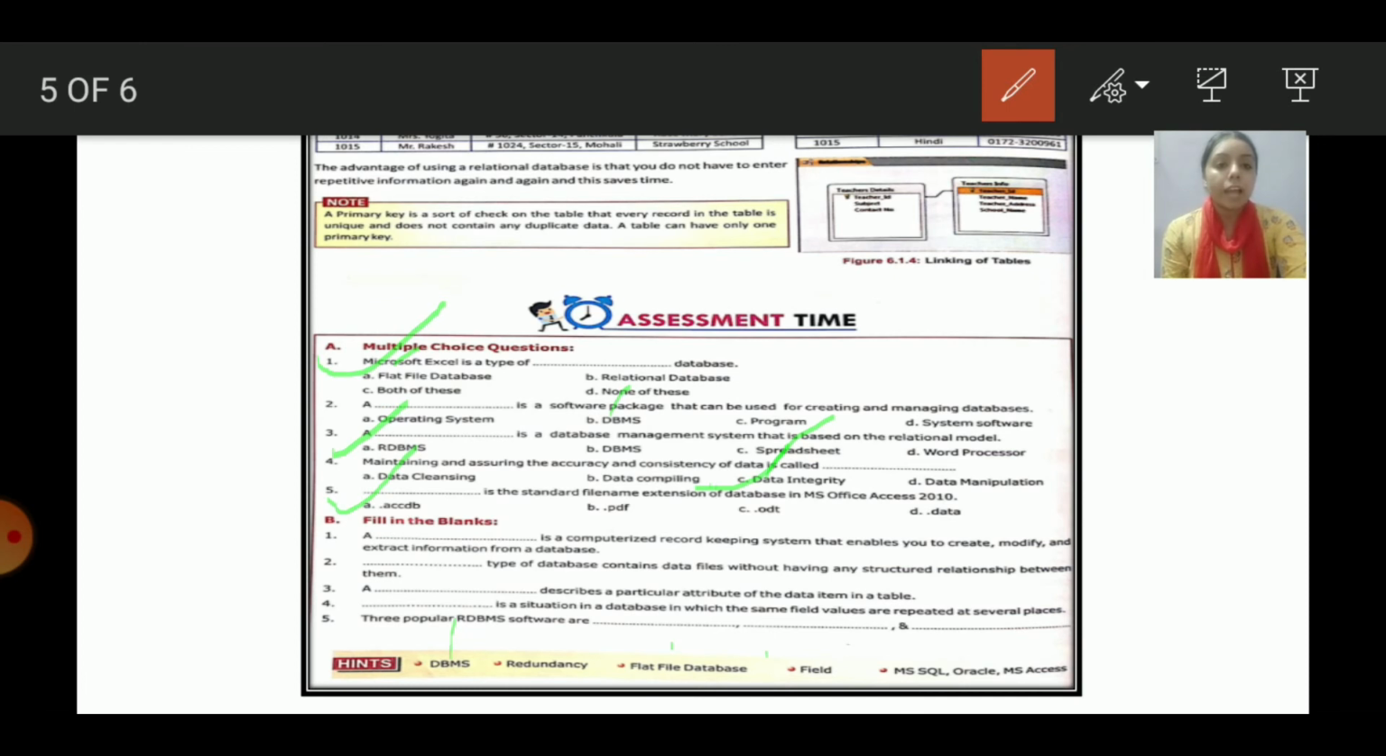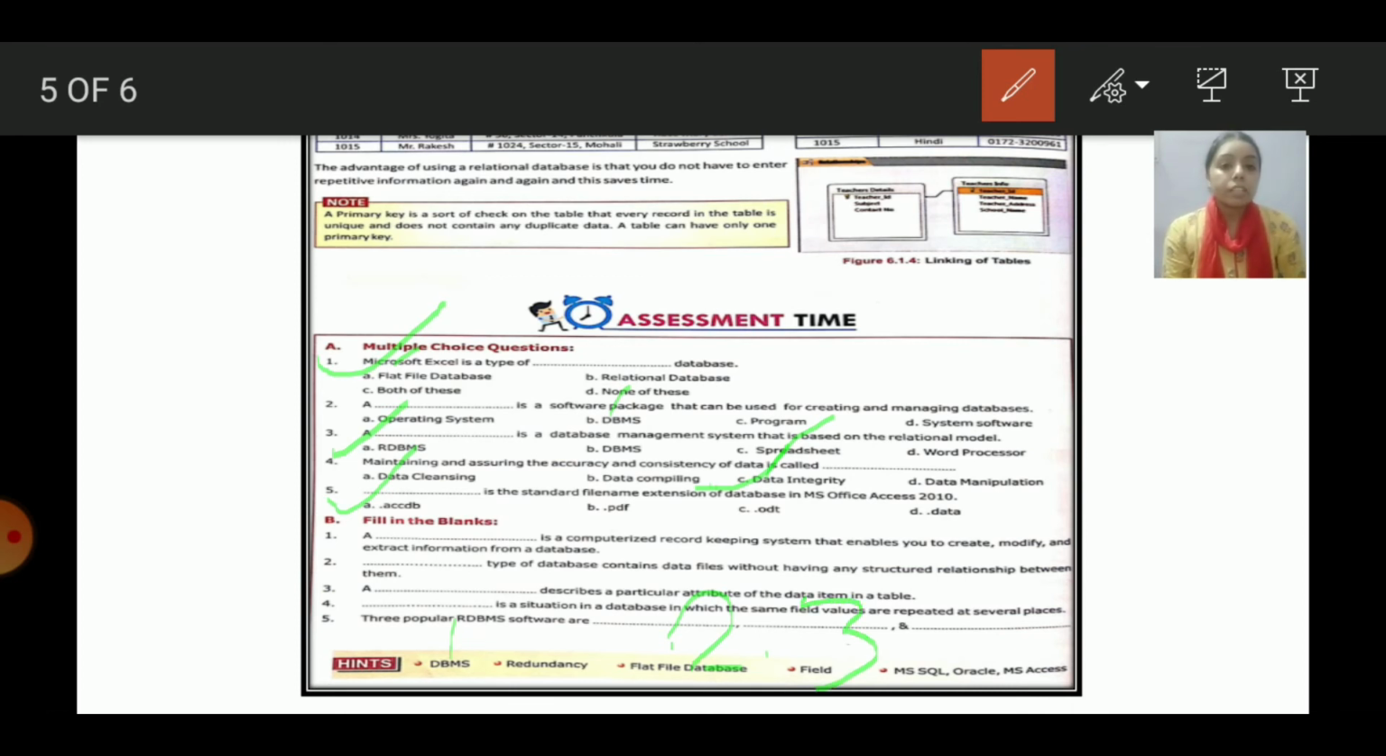Next we have, number 2, dash describes a particular attribute of the data item in a table. So we have to tell the name of the particular item which describes the attribute of the data item in a table. So attribute means the field. So the third answer is field.